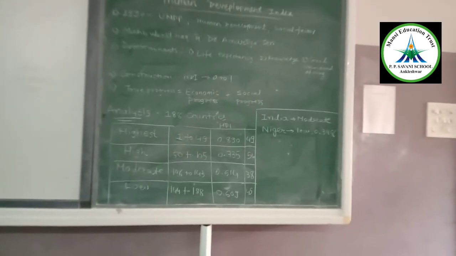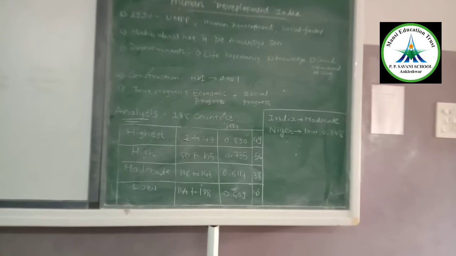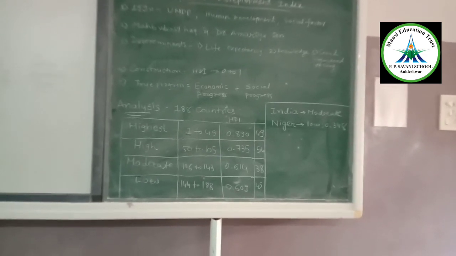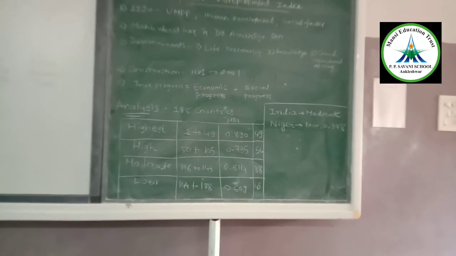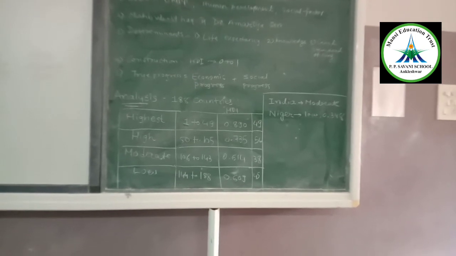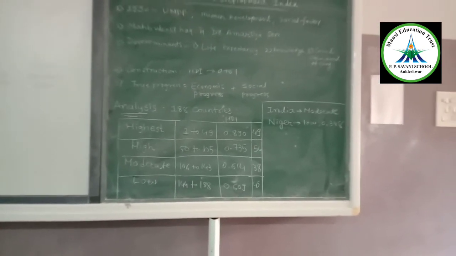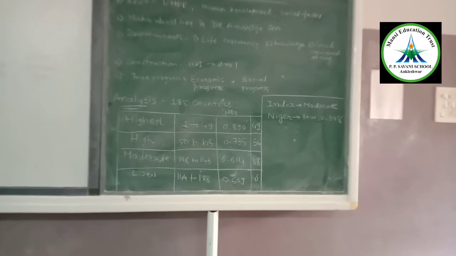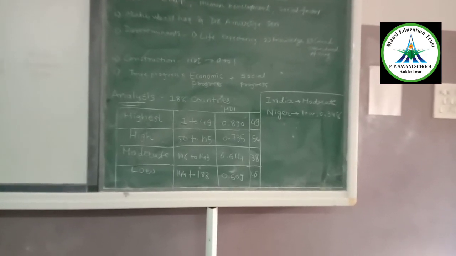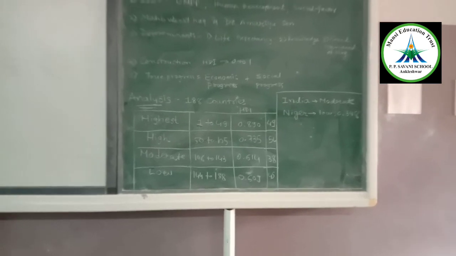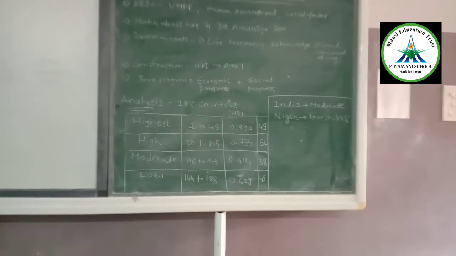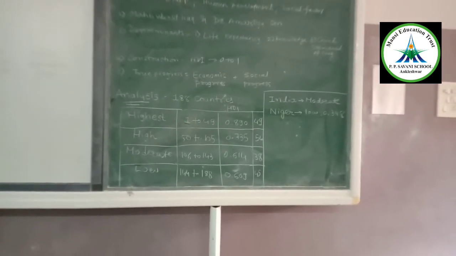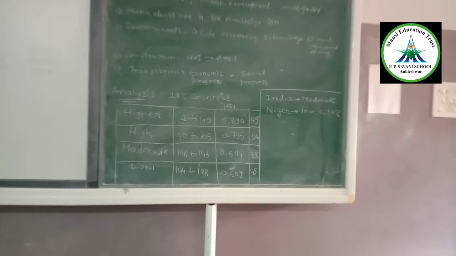And next is knowledge, or you can say educational achievements. To know the quantum of knowledge, adult literacy in percentage is calculated for the age group of more than 15 years. There are two aspects that we have to calculate: the mean number of years of schooling and the expected number of years of schooling, and the difference between them is taken to derive the value.